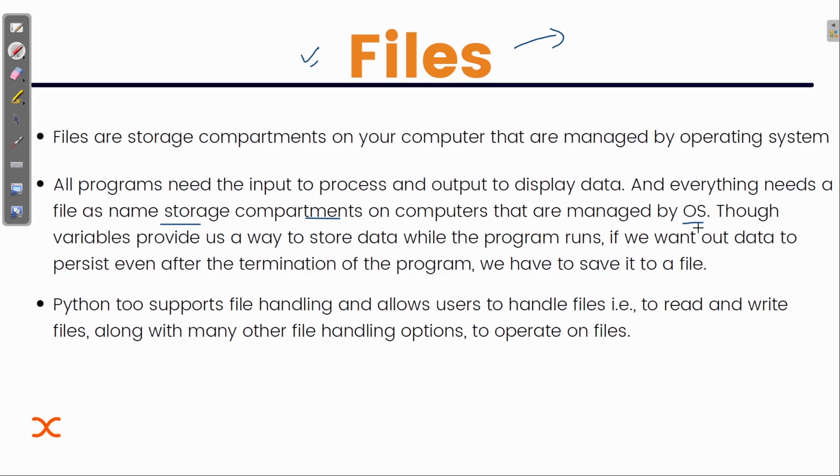The OS is simply the interface between the user and the hardware, by which we connect to the hardware.